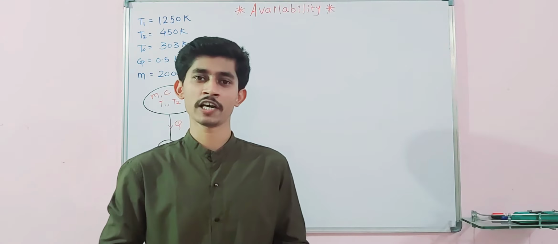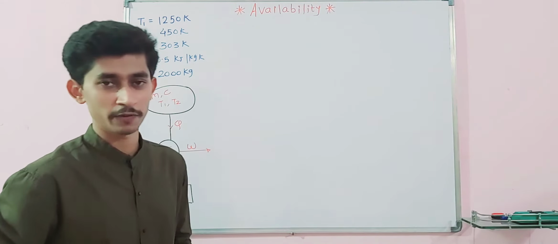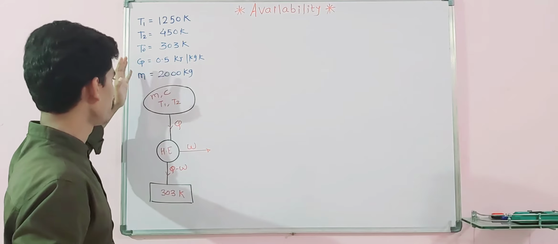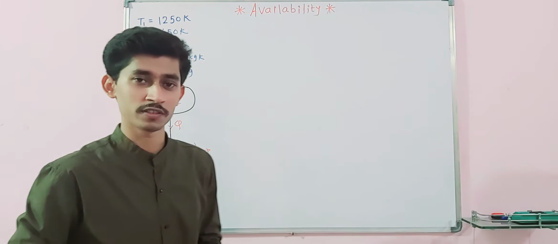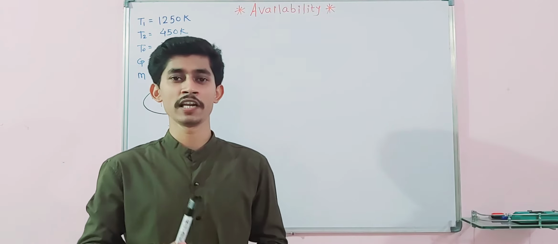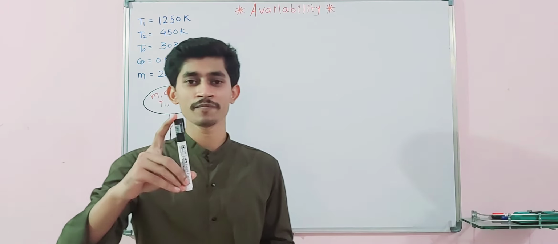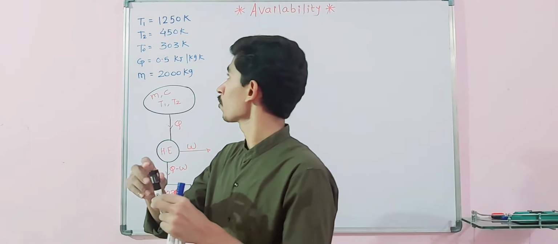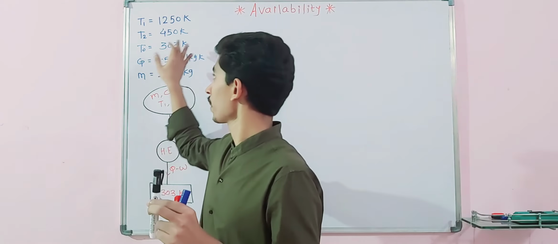So we have to calculate available energy. The given conditions are over here: T1, T2, ambient temperature, Cp, mass. First we have to think about the problem. What is the problem? The billet is given. Assume this as a billet, and this billet is going to be cooled from 1250 Kelvin to 450 Kelvin.